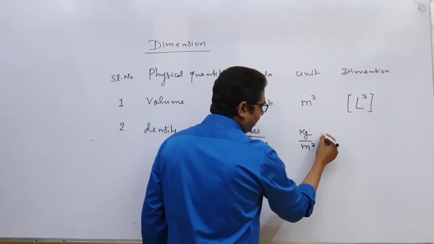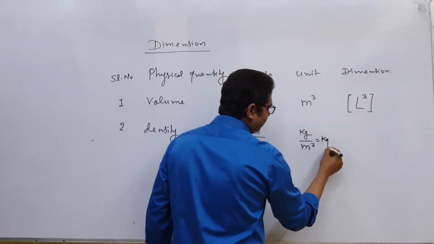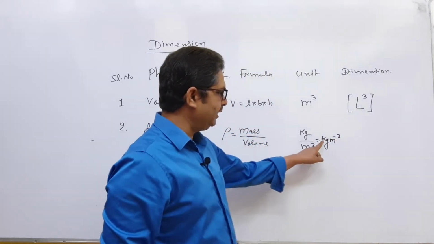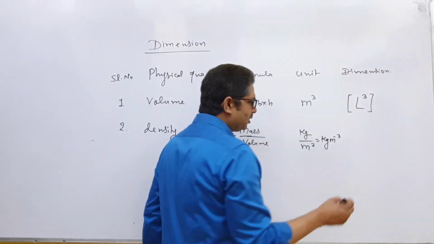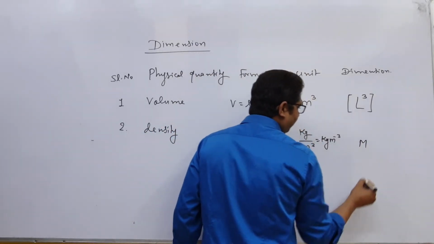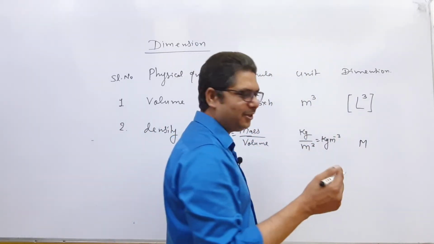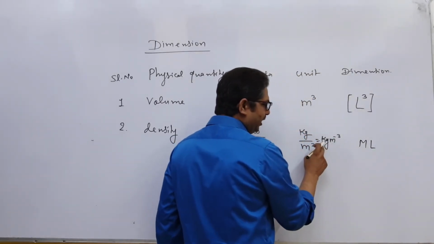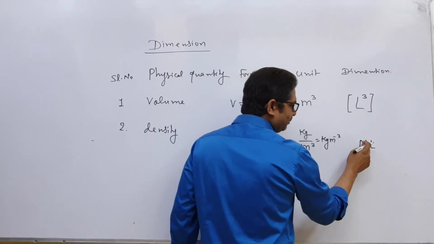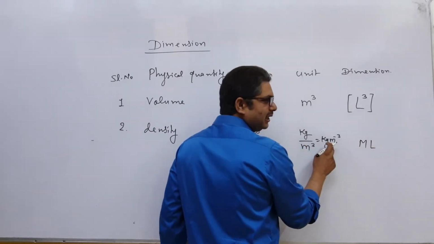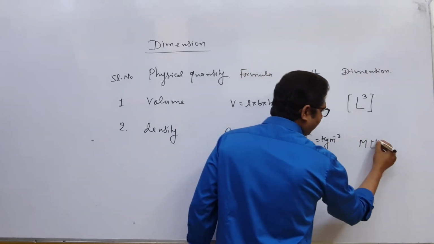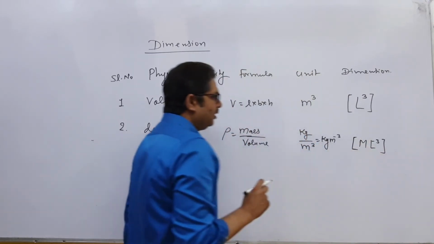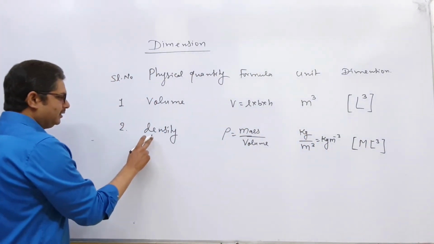Now you can also write this as kg per meter cube. Now you see that kg stands for mass, so the symbol for mass is capital M, and meter stands for length, so the symbol is L. Here the kg power is 1, so mass power is 1, and meter means length, power is -3. So put here -3. You get the dimension of density.